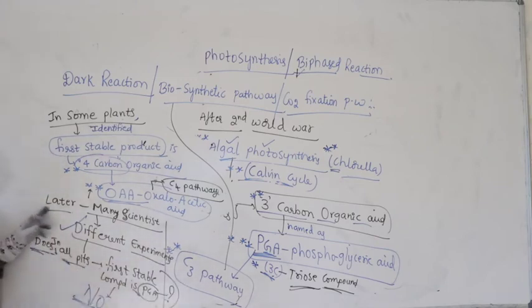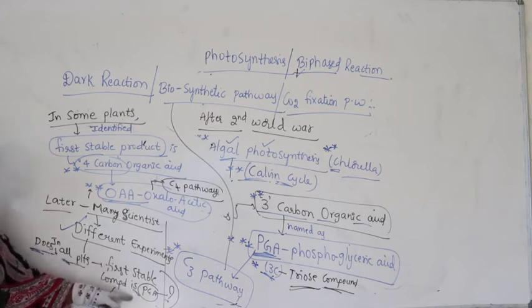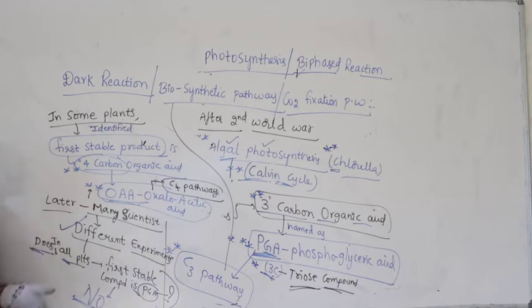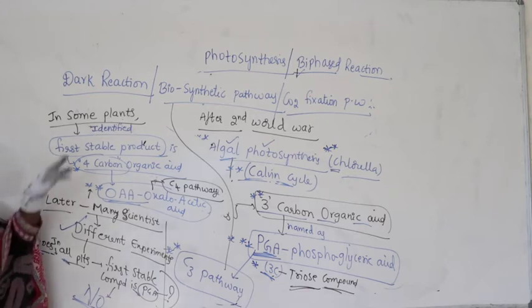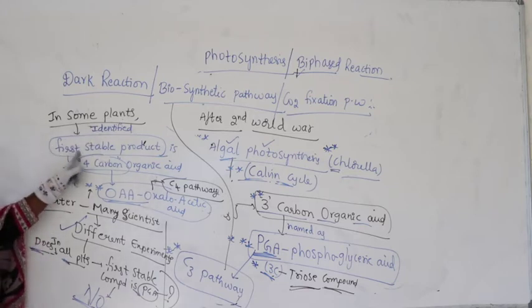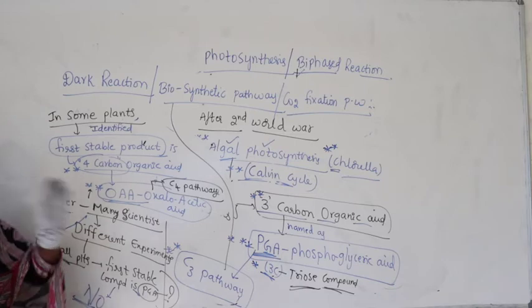Later many scientists studied different experiments and questioned whether in all plants the first stable compound is PGA. They tried different plants, and the answer was no. Why? Because in some plants, when they did the experiment, they identified that the first stable product is not PGA.